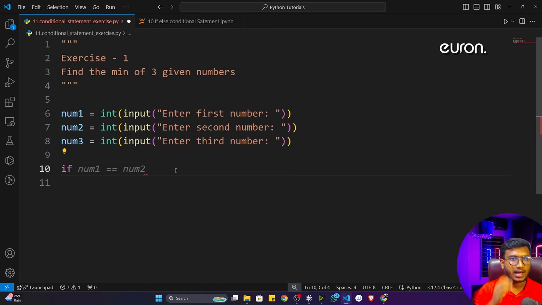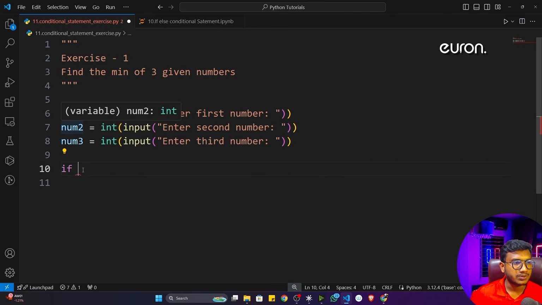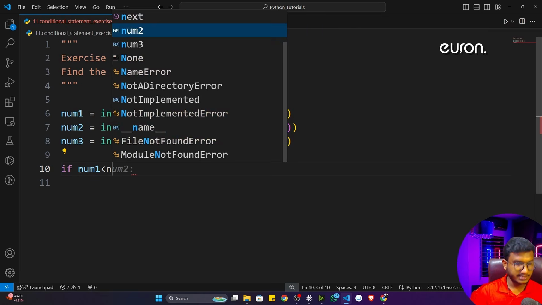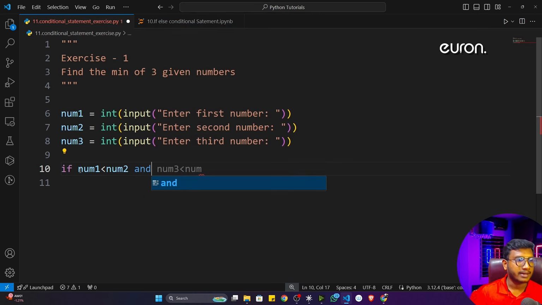Now I have to check the condition. See how we can check it. First of all, check number 1 with respect to number 2 and 3. Try to check whether number 1 is lesser than number 2 and 3 or not. If this condition is true, then print that number 1, because if number 1 is less than number 2 and 3, that means definitely it's the smaller number. So here you can write: if number 1 is less than number 2, and you can see I'm using a logical operator, and here a relational operator. All the operator concepts we have learned in our previous videos are getting utilized.